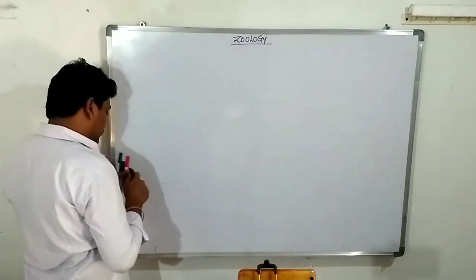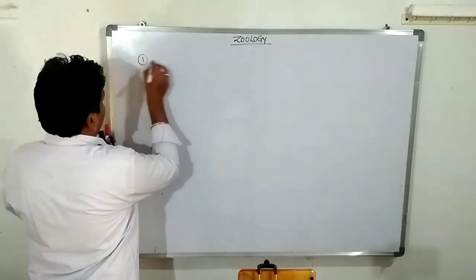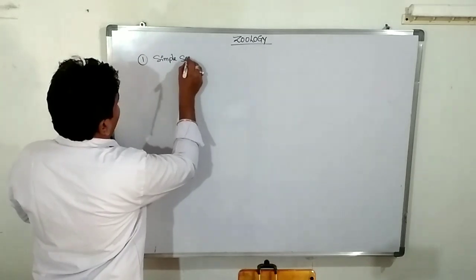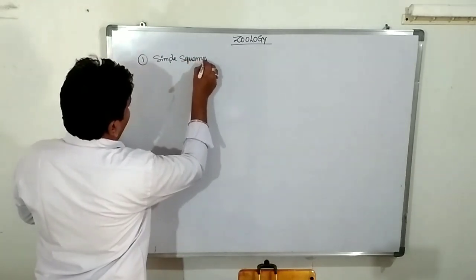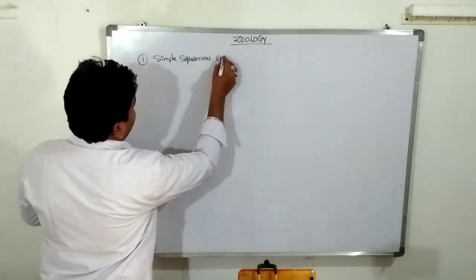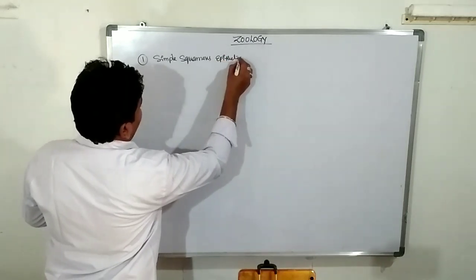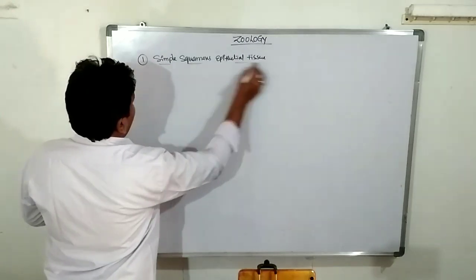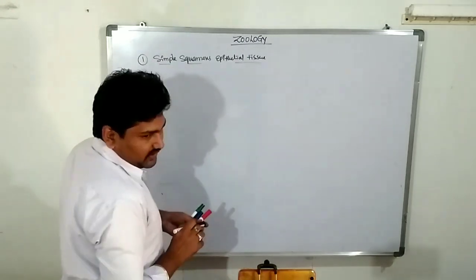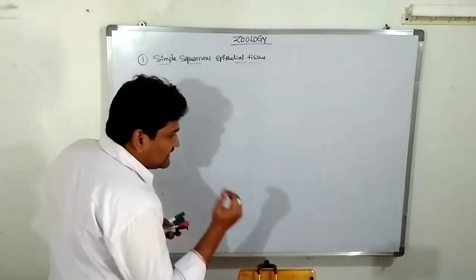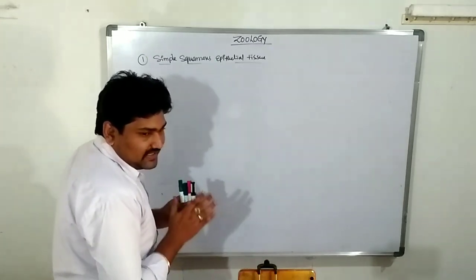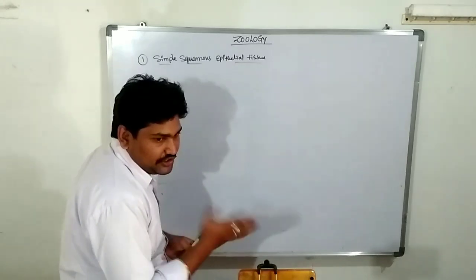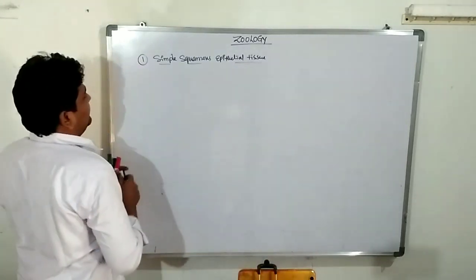First one is simple squamous epithelial. Very important epithelial tissue. I will give the meaning of each word. Simple means single. Squama means plate. Epithelial tissue means tissue. This is nothing but a simple tissue.